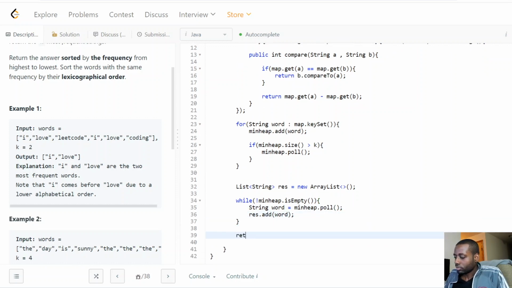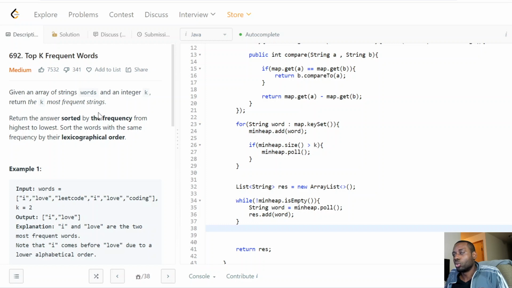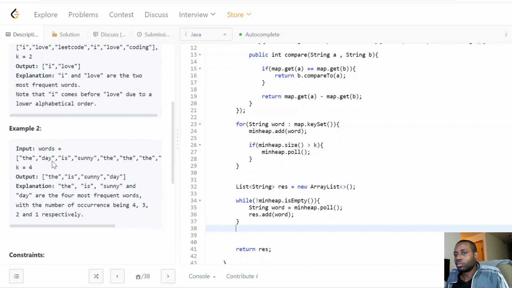And we can return the result here, guys, but before we do that, let's reverse the order, guys, right? Because it needs to be sorted from highest, right, to lowest, right? And then we're adding it one by one, right? So remember the least frequent words are at the top, right? So they'll get added first, right? So all the least frequent will be added first, right? That's why we need to reverse that, because the most frequent words will be at the bottom, right?